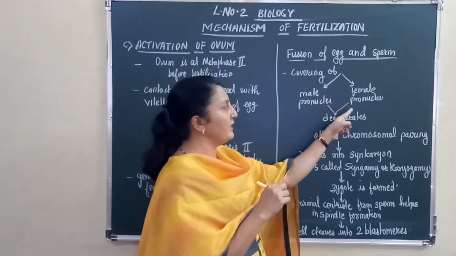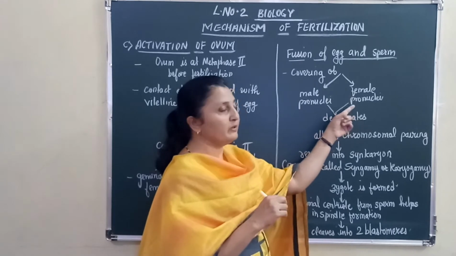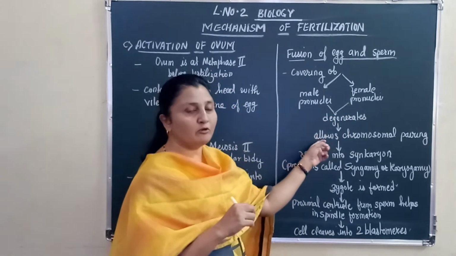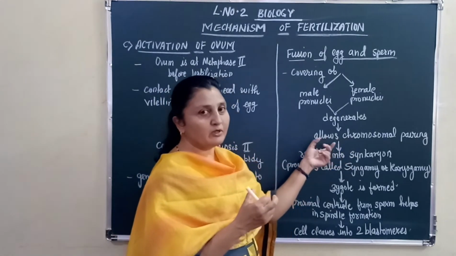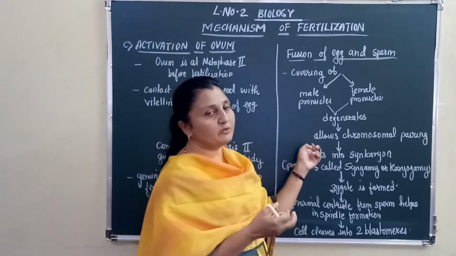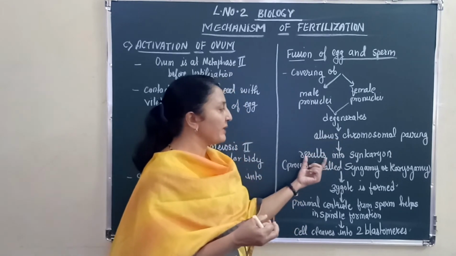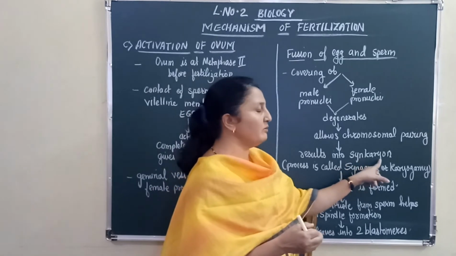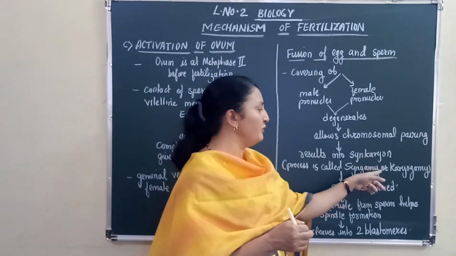The covering of the male and female pronuclei will degenerate, which will allow the chromosomes of both the nuclei to pair, because one set of chromosomes is with the male nucleus, the other with the female nucleus. So pairing of those chromosomes will take place. It results in a synkaryon. Syn means fusion, karyon means nuclei. So fusion of nuclei.